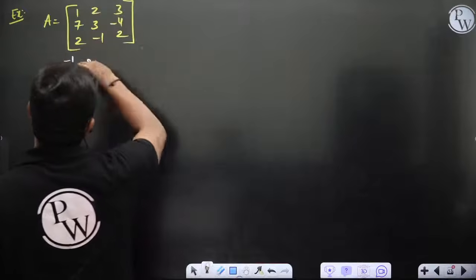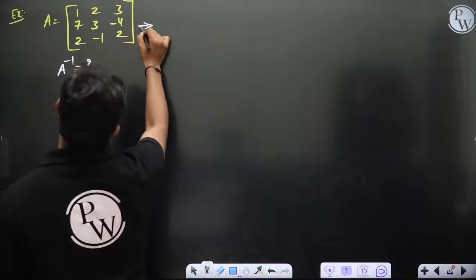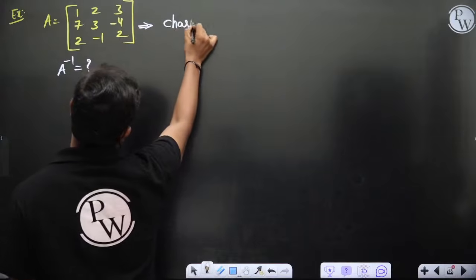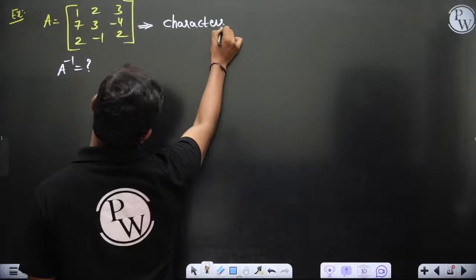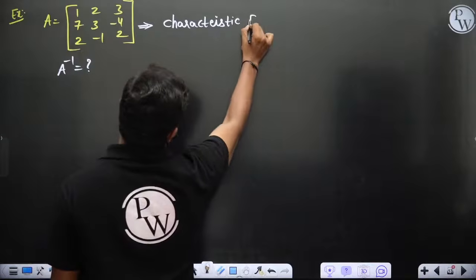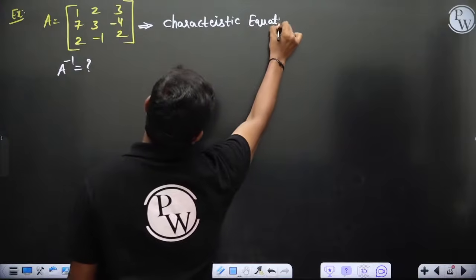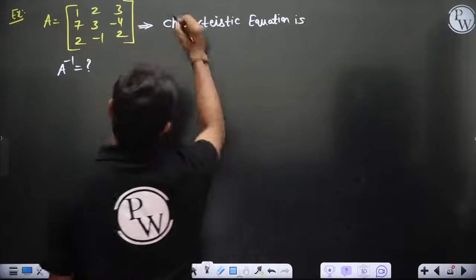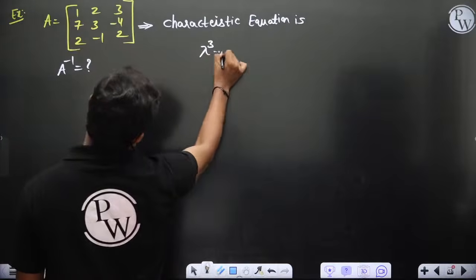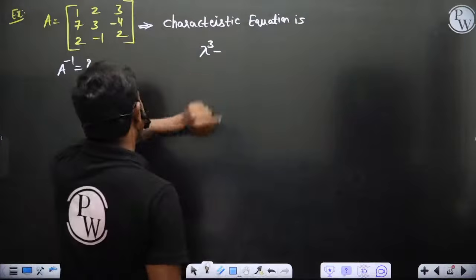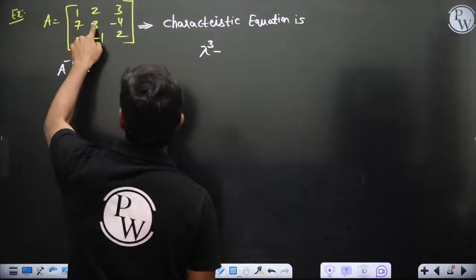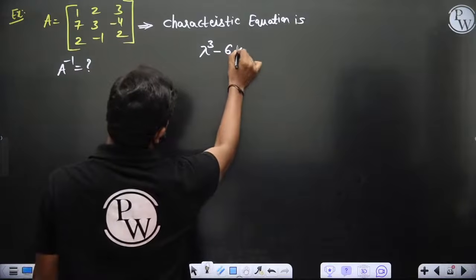First of all, if you write the characteristic equation, I've told you how to write it just by looking at the matrix for 3 by 3. It's 3 by 3, so lambda cube minus trace, which is 1 plus 3 is 4, 4 plus 2 is 6, so 6 lambda square.